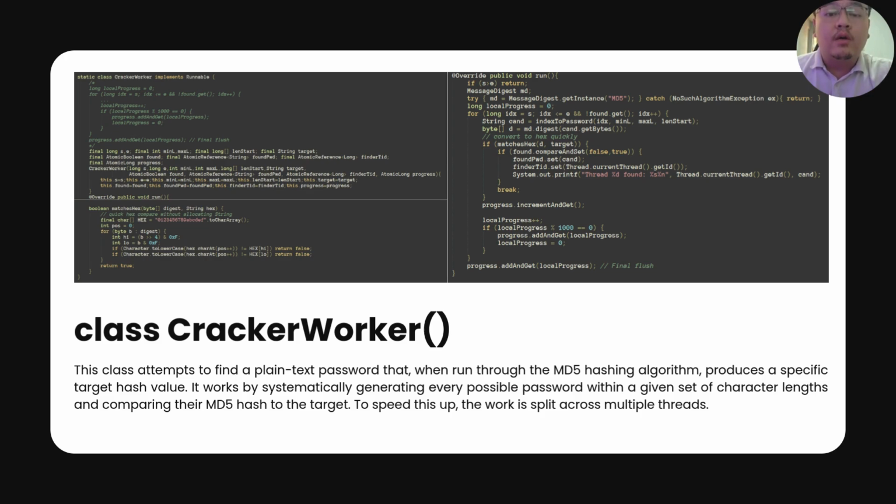Now I will be explaining the program's CrackerWorker class. This class attempts to find the plain text password by running the MD5 hashing algorithm through the program. It produces a specific target hash value, and it works by systematically generating every possible password within a given set of character lengths and comparing the MD5 hash to the target. To speed this up, the work is split across multiple threads.